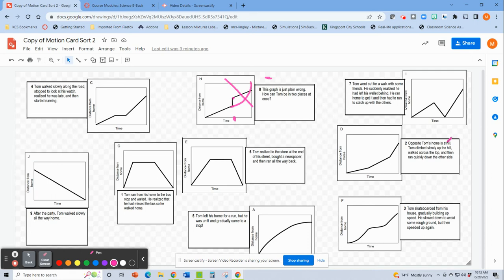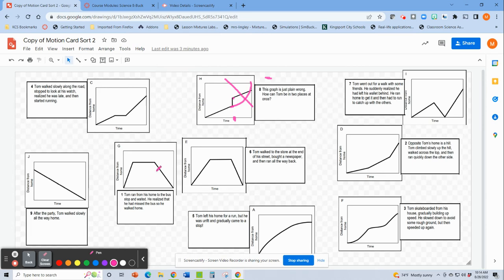Opposite Tom's home is a hill. Tom climbed slowly up the hill, walked across the top, and then ran quickly down the other side. So I really like this one a lot because I think it makes you really think about the fact that he's continuing to move away. So he goes up a hill, across the top, down the other side. So he's moving away. There he is, slowly up the hill, walked across the top, ran down the other side. I really like that one.